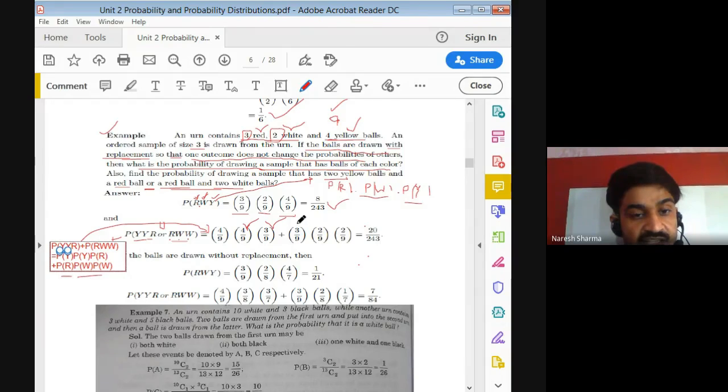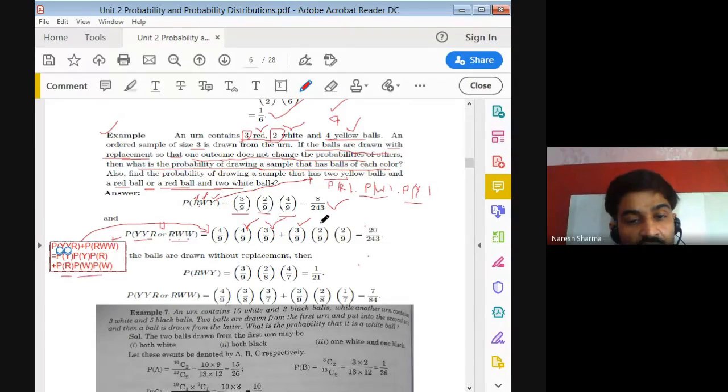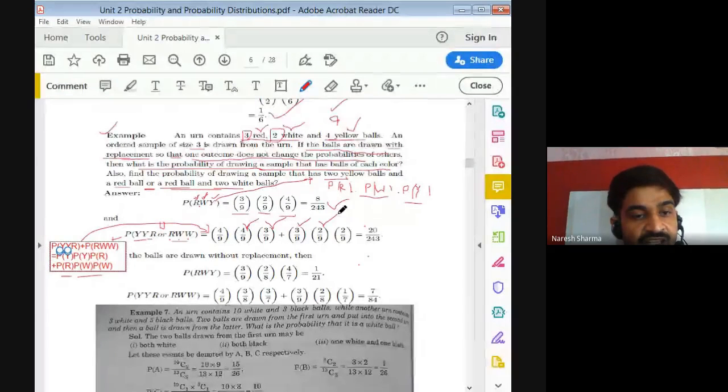So first red, we have 3 red by 9 multiplied by white ball, 2 white balls we have, divided by total 9. Again, every time we are replacing our ball into the urn. So that's why again we have 2 white balls divided by 9. So we just solve this, we get 20 by 243.